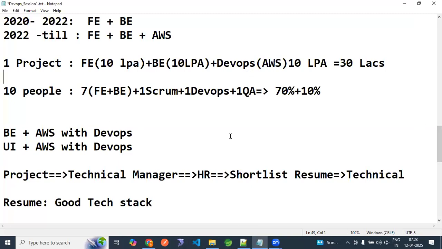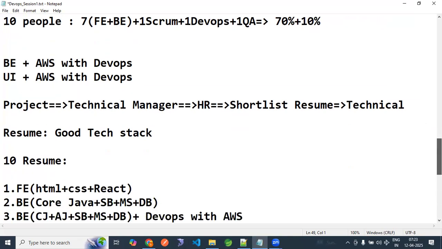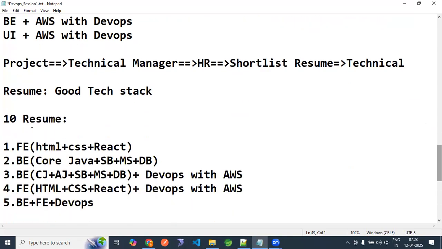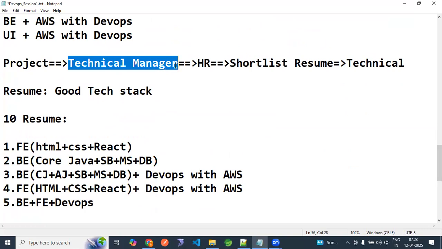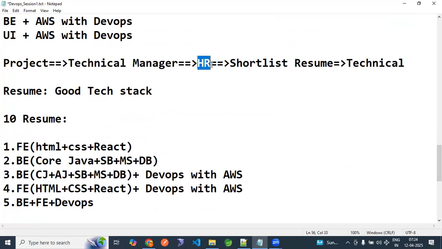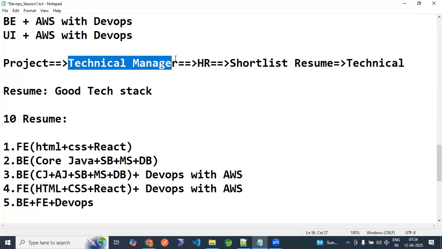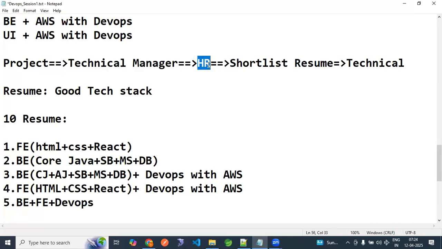Okay, this we have discussed. Now, how will you get your resume shortlisted? What is the process? In any project, there is a technical manager or project manager. If in the project they find a requirement, they go to the recruitment team and say, we need this tech stack. These HR people are non-technical. Whatever the technical manager or project manager gives as the requirement, they note down the points and publish the advertisement on the Naukri portal and LinkedIn portal.